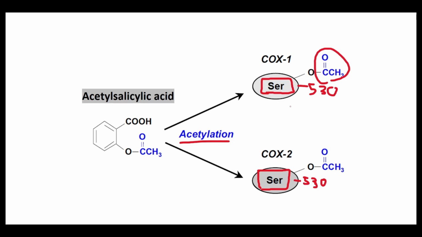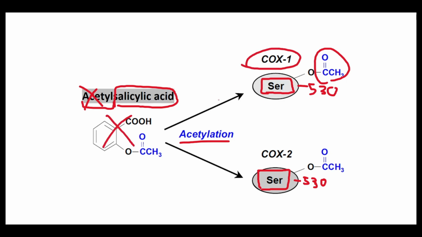Aspirin, as an irreversible inhibitor, is also considered a suicide inhibitor because once this acetyl group is donated, we're left with salicylic acid. And this molecule right here is going to be essentially useless. So it's as if the molecule committed suicide in order to inhibit the cyclooxygenase enzyme.